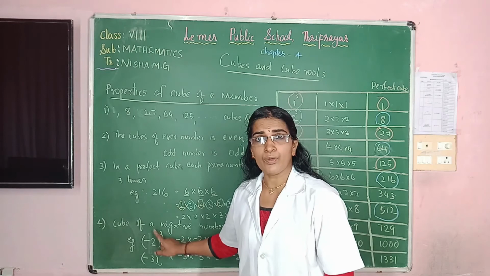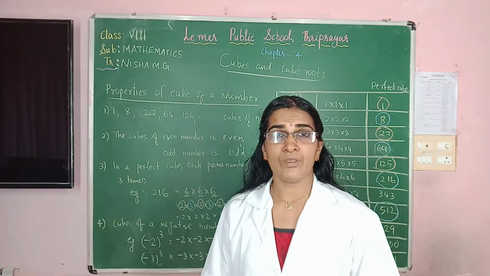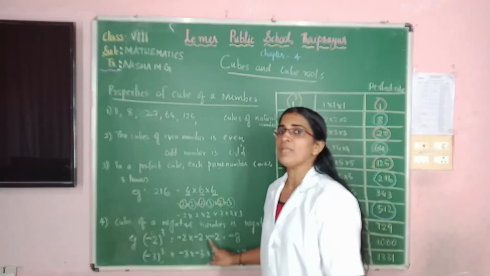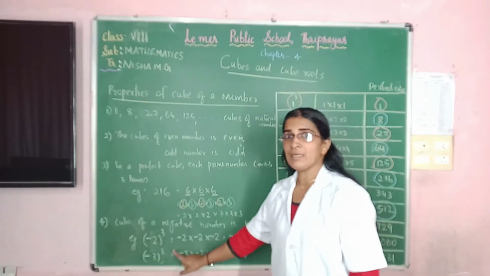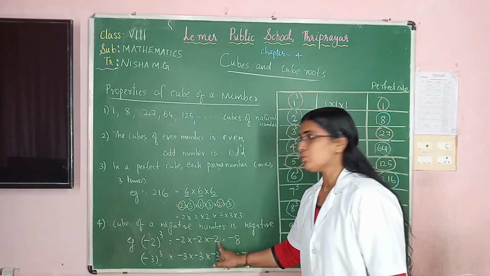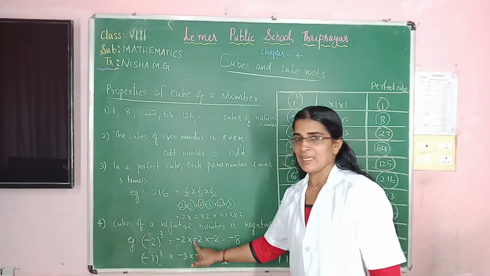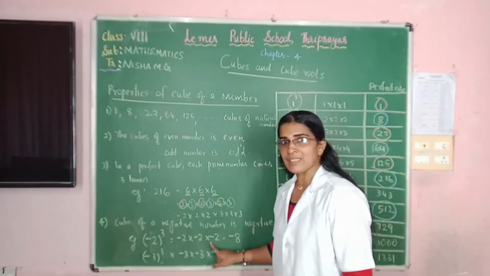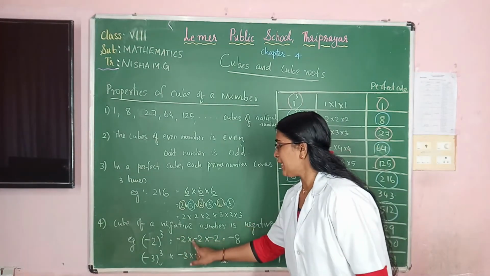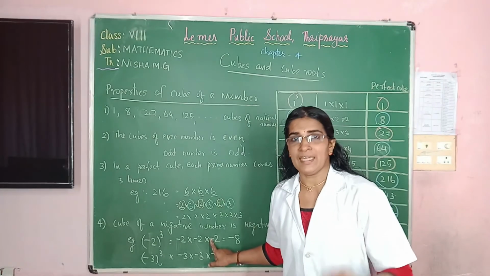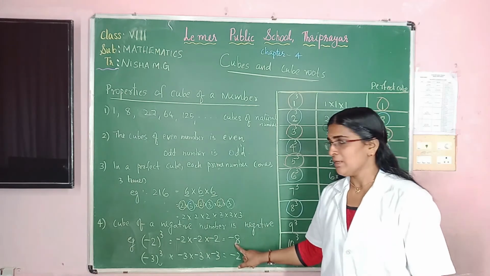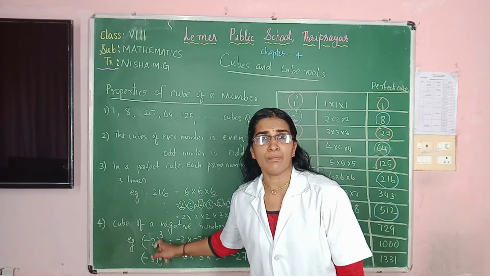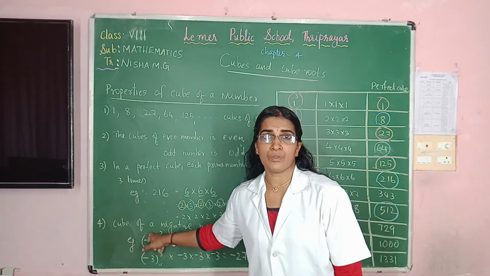How can we find the cube of a number? Multiply negative 2 how many times? 3 times. So negative 2 into negative 2 into negative 2. What is the result? First find the product. 2 into 2 into 2, 8. Now negative into negative, what is it? Positive. Again positive into negative, what is the result? Negative. Multiplication of 3 negatives, what is the result? Negative. So what is the final result? Negative 8. So the cube of a negative number is negative. This is a very important result. Cube of negative 2, what is the result?